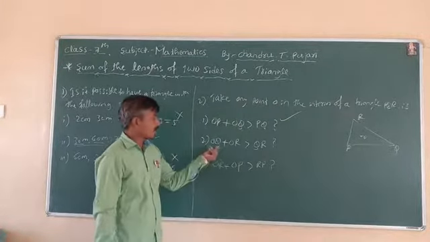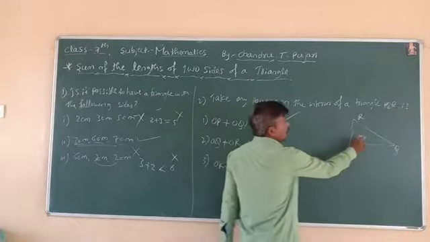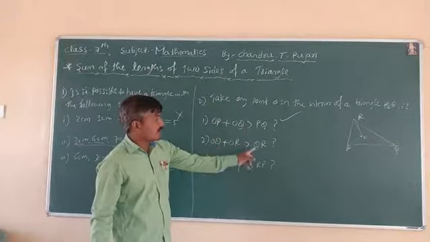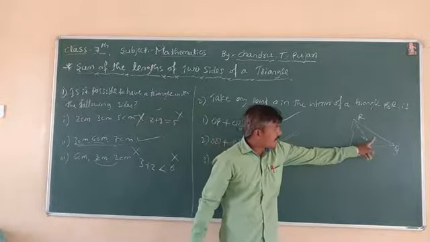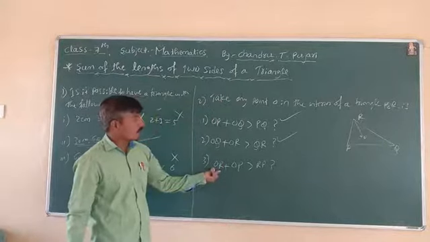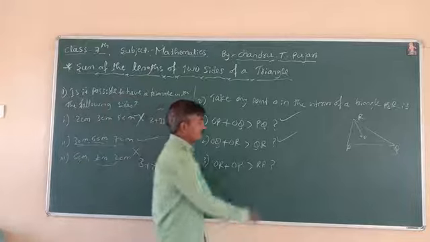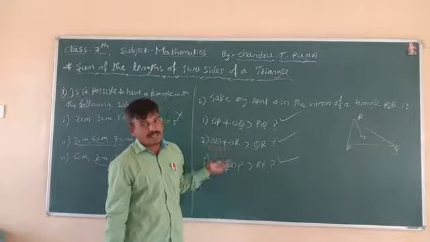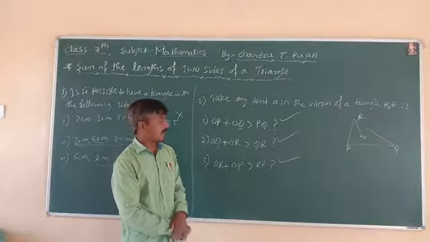Next, OQ plus OR is also greater than QR. Yes. Last, OR plus OP is greater than RP. This condition also holds good.